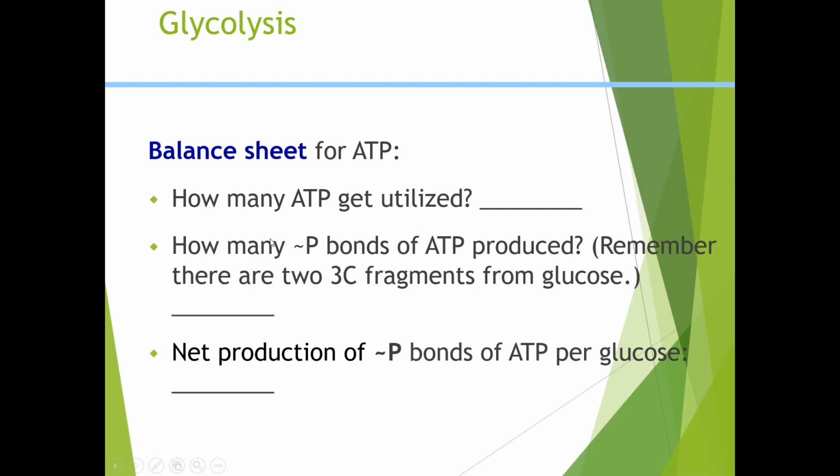So here is a balance sheet of ATP. How many ATPs get utilized? First of all, we will think about how many ATPs get utilized. As we discussed earlier, 2 ATPs get utilized. Then how many high-energy phosphate bonds of ATP are produced? In this, a total of 10 ATPs get produced. So we will discuss step by step.